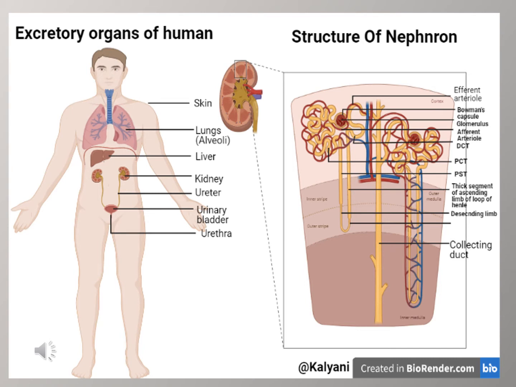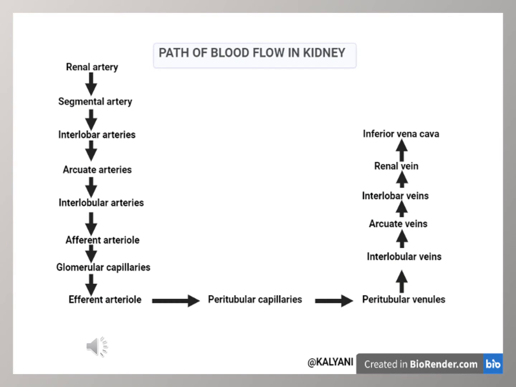Before going to the function, I would like to explain a little about the structure of the nephron, which includes the Bowman's capsule, then the PCT, then the PST, meaning proximal straight tubule, then the descending limb of the loop of Henle, then the thin segment of the ascending limb of the loop of Henle, then the thick segment of the ascending limb of the loop of Henle, then the DCT, meaning distal convoluted tubule, then comes the collecting duct. The blood comes to the Bowman's capsule glomerulus from the afferent arteriole and leaves the glomerulus through the efferent arteriole. This is the pathway through which blood flows into the kidney.